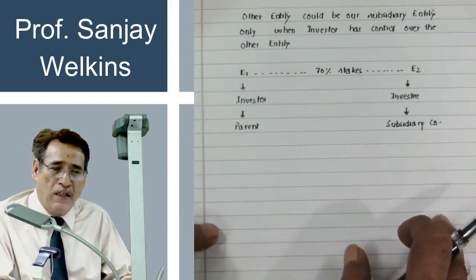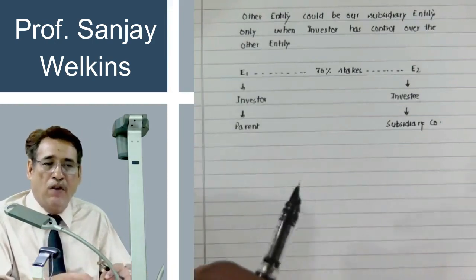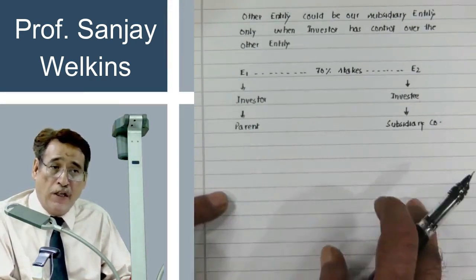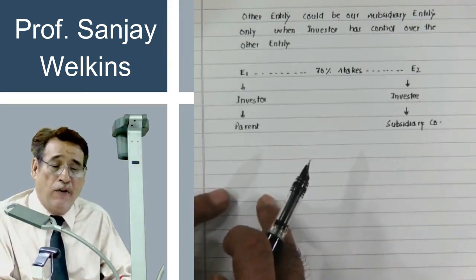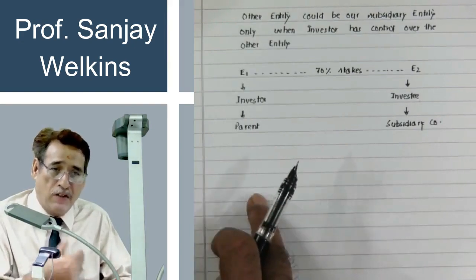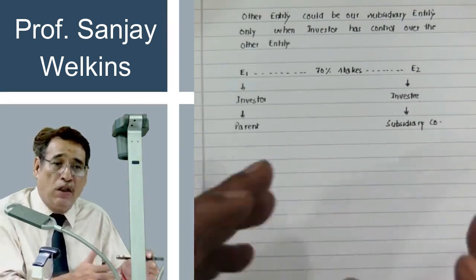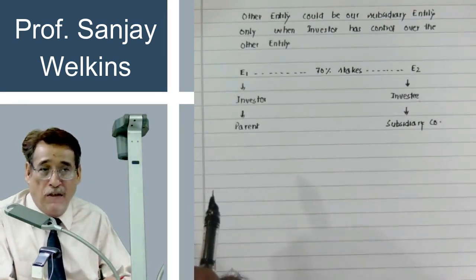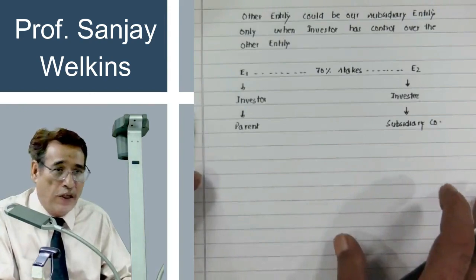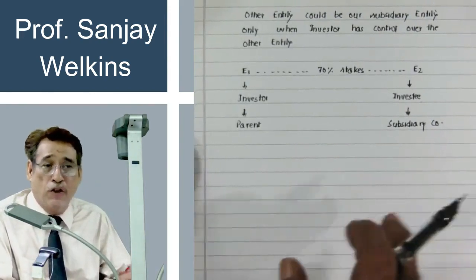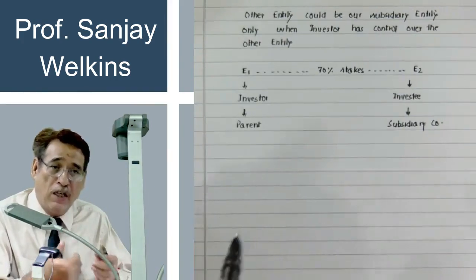This time the other entity cannot be considered as my associate or my subsidiary. However, let us say there is an explicit agreement between the other entity and our entity, that our entity, that is investor entity, shall have the right to direct all the relevant activities of the other entity. So even in that case, it will be considered that we are the parent entity, because it will be construed as if the control is in our hand.